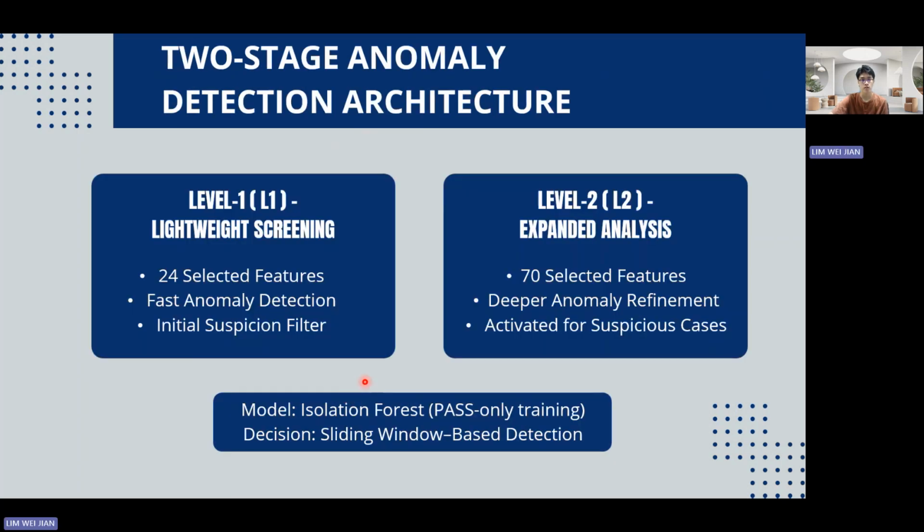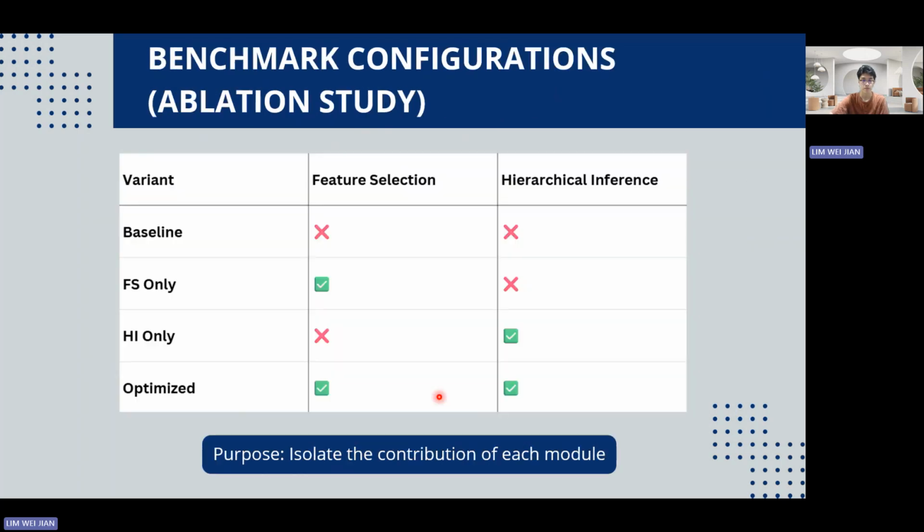And our pipeline is a two-stage anomaly detection architecture, and it consists of two levels. Level 1 is lightweight screening, with 24 selected features only, fast anomaly detection, and an initial suspicion filter. Besides, level 2 is the expanded analysis that consists of 70 selected features with deeper anomaly refinement, and is only activated for suspicious cases. Both stages use isolation forest trained only on past samples. Finally, anomaly scores are aggregated into sliding windows to capture degradation trends rather than single point noise.